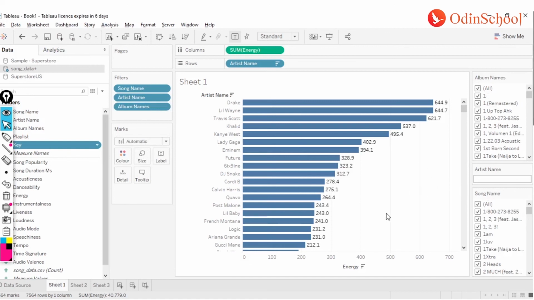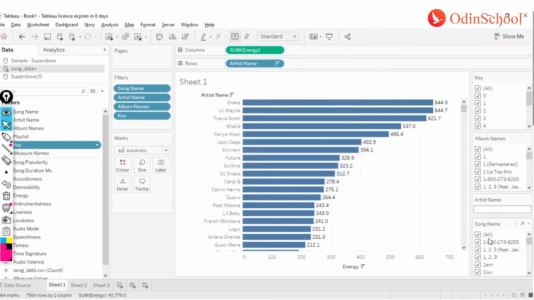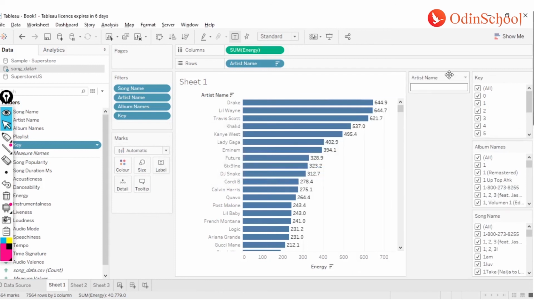Now if you have noticed a slight change, the artist name came up in a different fashion from the way we have all the other filters. All the other filters are checkboxes. Checkboxes allow you to select more than one value at a time, right? However, this one is a text box where you can enter a value and search.